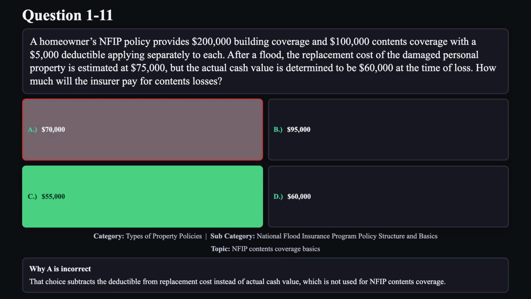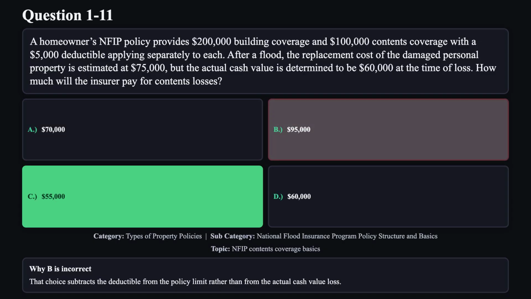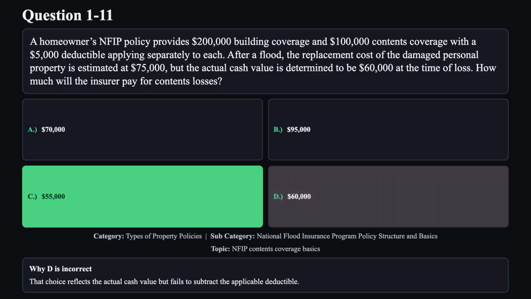Reason A is not correct. That choice subtracts the deductible from replacement cost instead of actual cash value, which is not used for NFIP contents coverage. Reason B is not correct. That choice subtracts the deductible from the policy limit rather than from the actual cash value loss. Reason D is not correct. That choice reflects the actual cash value but fails to subtract the applicable deductible.